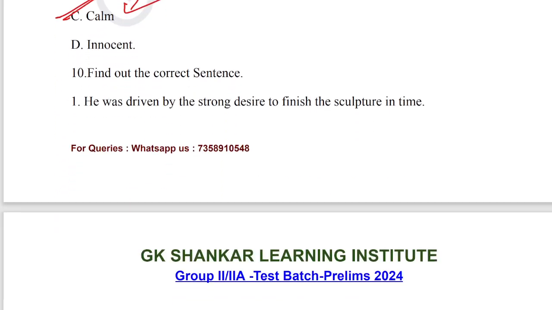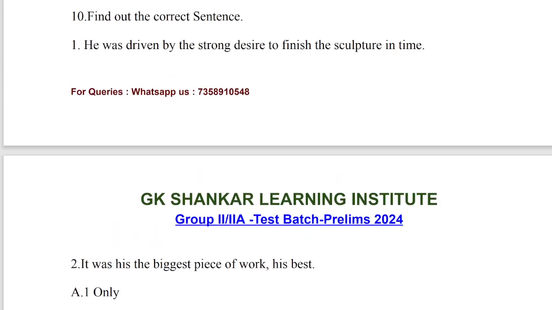Find out the correct sentence. There are two different sentences. We must understand statement number 1. He was driven by the strong desire to finish the sculpture in time. In time and on time are prepositional phrases used to identify the finishing time of an event or something finished by a specific time. In time means sufficiently early. So statement 1 is absolutely correct.